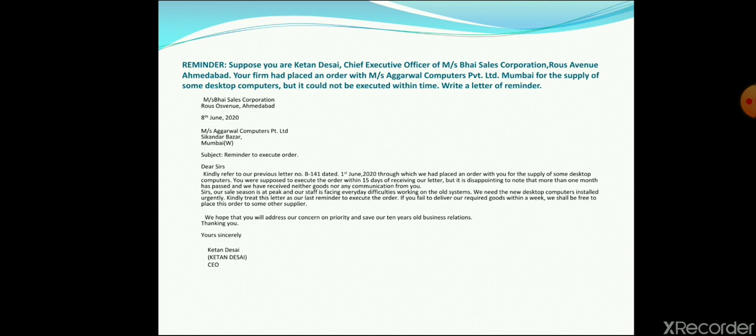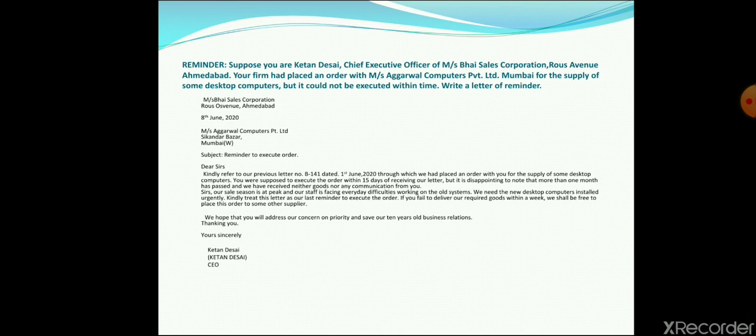If you fail to deliver goods within a week, we shall be free to place this order to some other supplier. It means if it is not delivered within 7 days, we will change the person from whom we are going to buy. We will change the supplier.